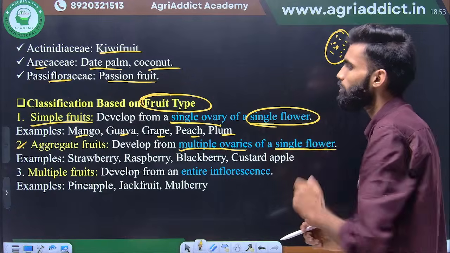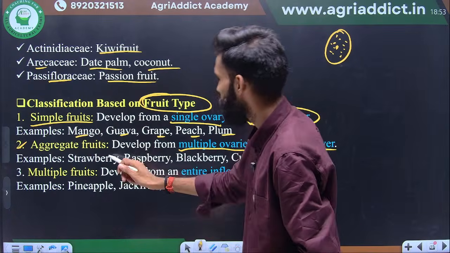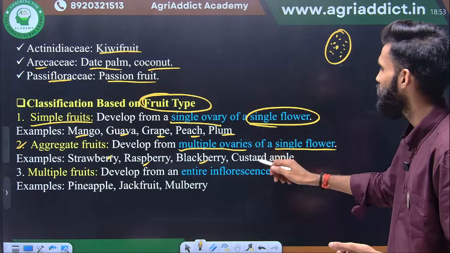These two terms you should remember. That is called an aggregate fruit. Examples are strawberry, raspberry, blackberry, and custard apple.